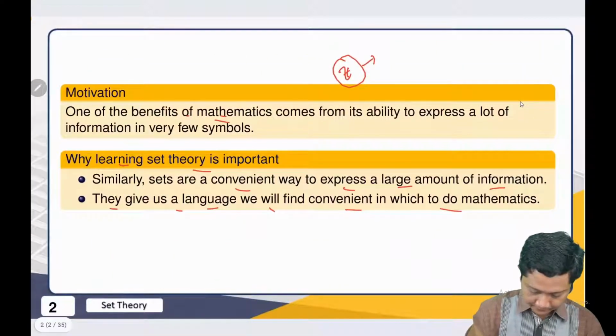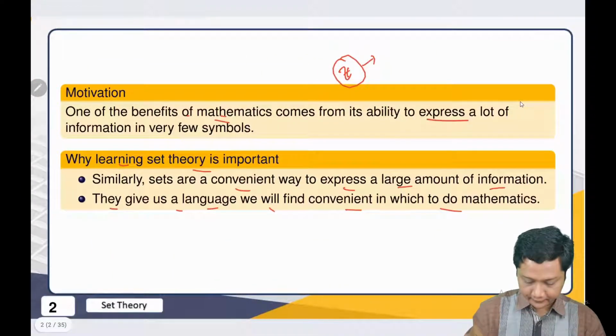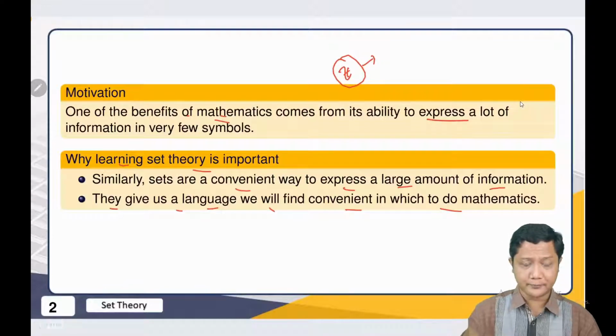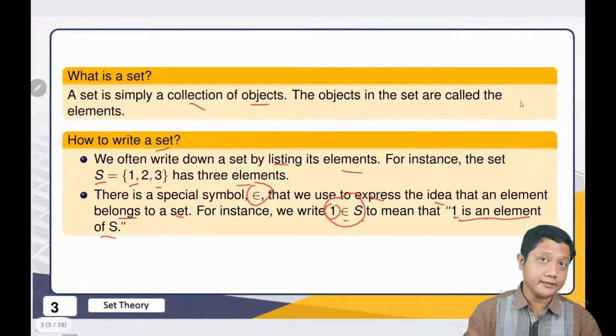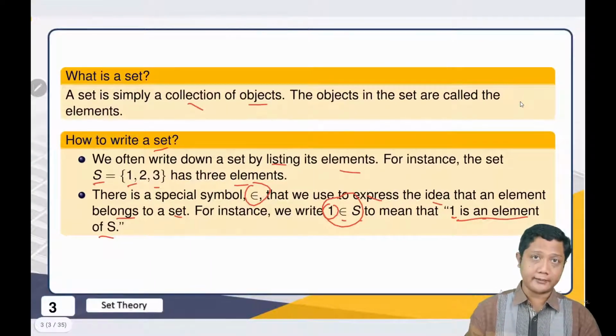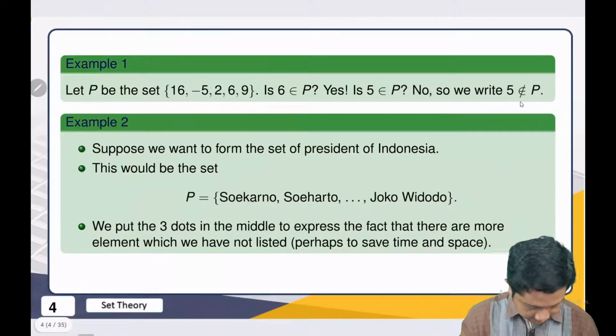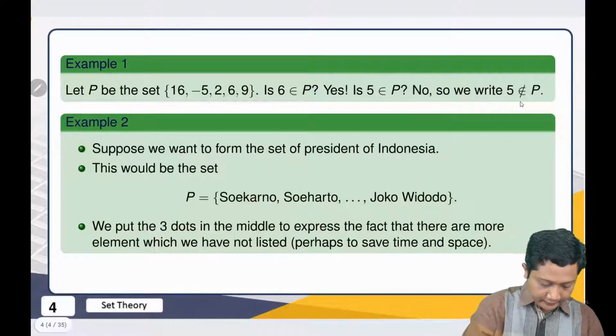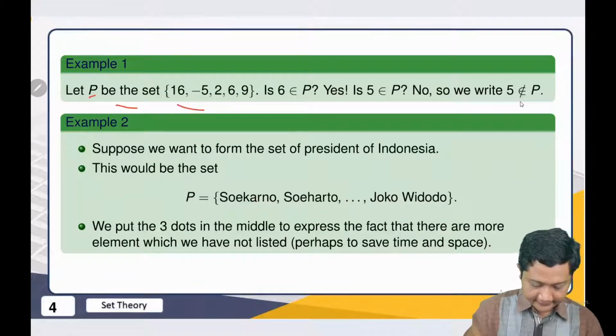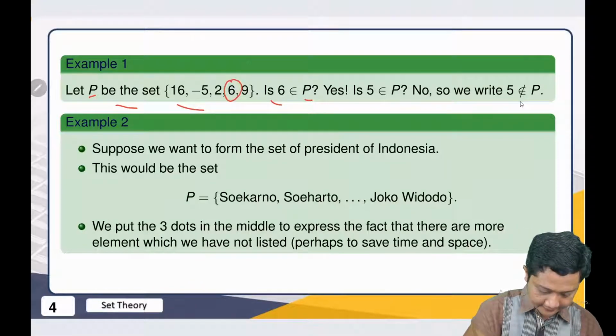See this one? So we already have a tool to express a lot of information in very few symbols, and we will learn more later. Another example, we have this P. P is a set, this set, right? And is 6 in P? Of course. Why? Because we can find it, right? So we have 6 is in P.